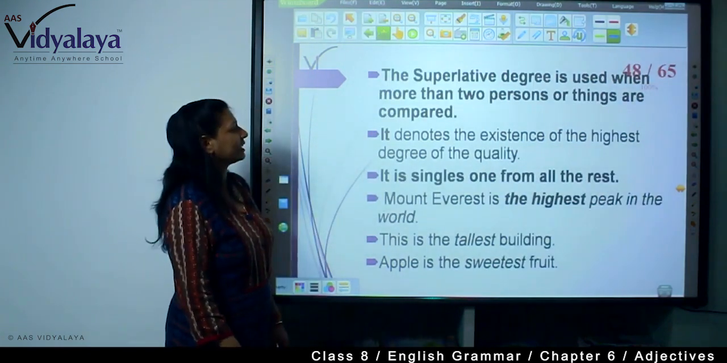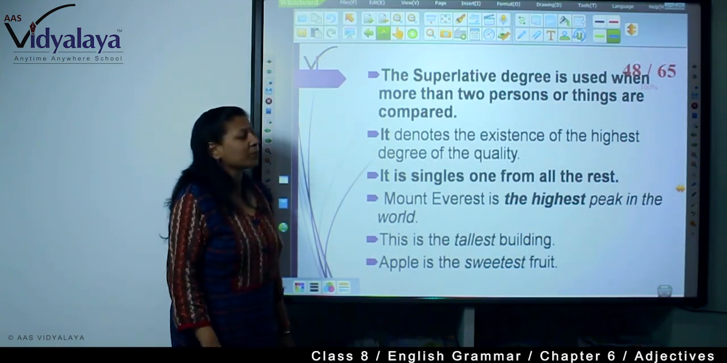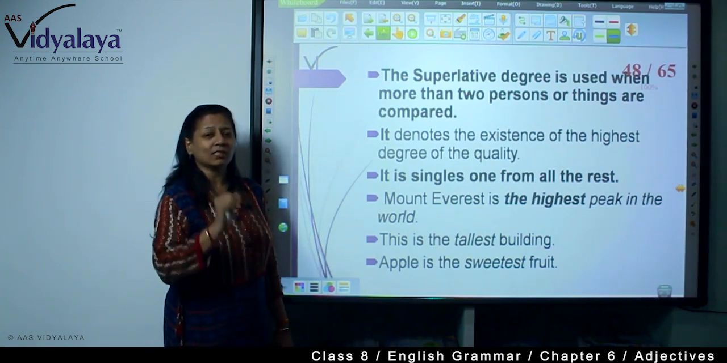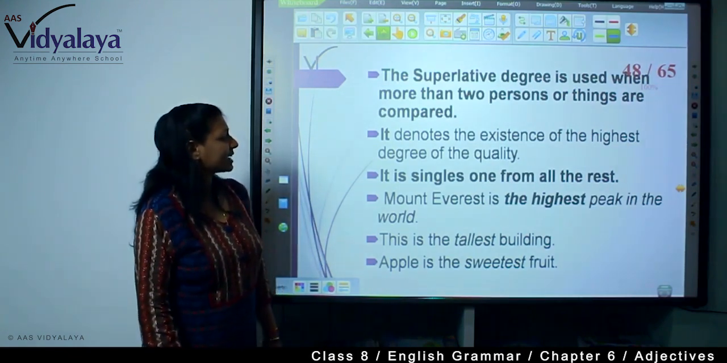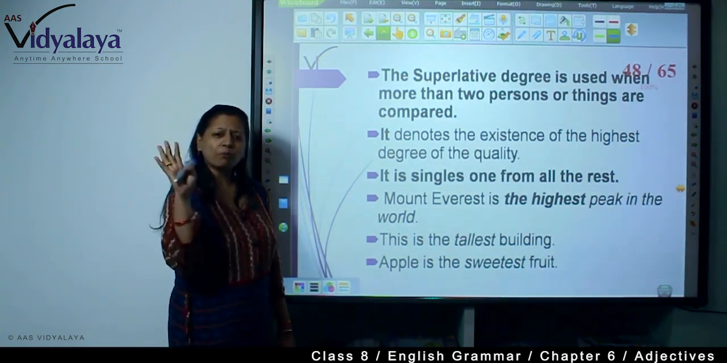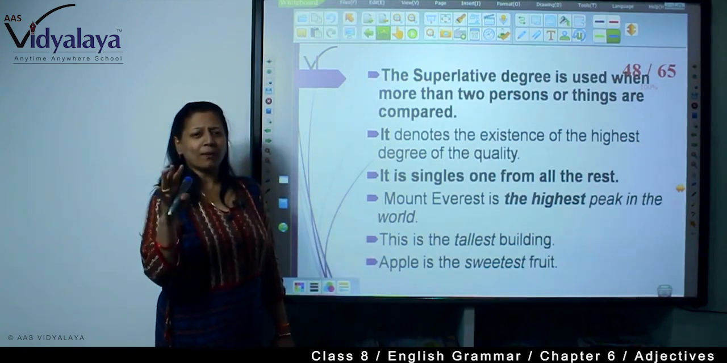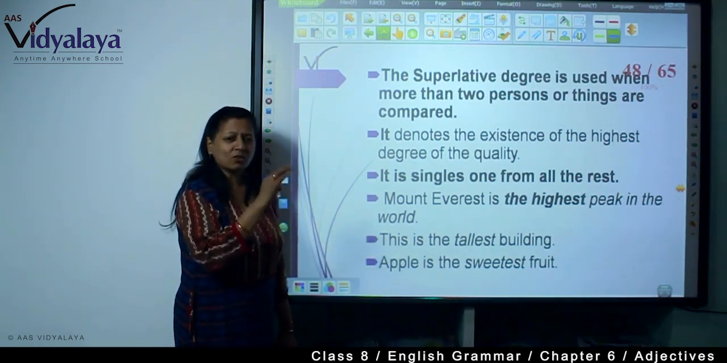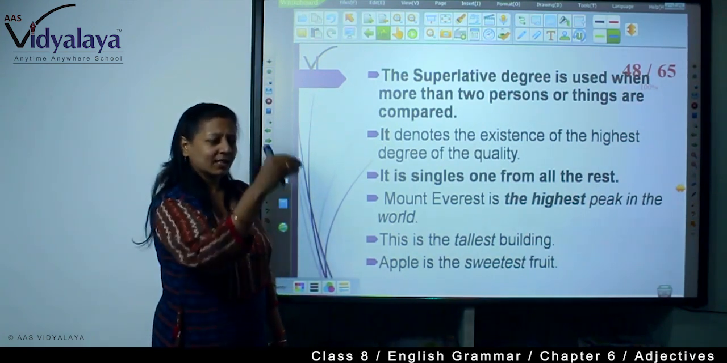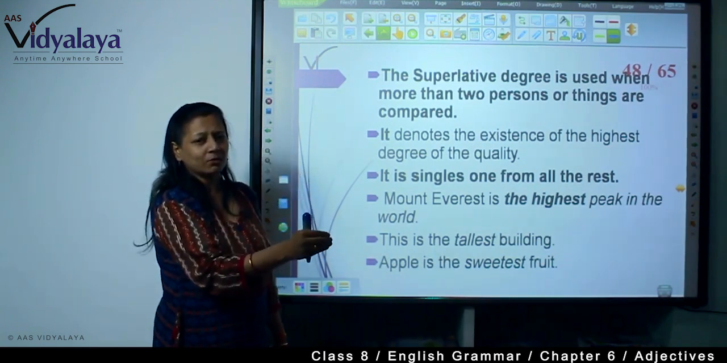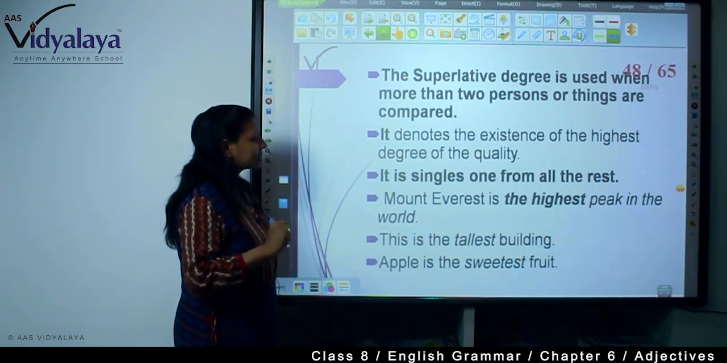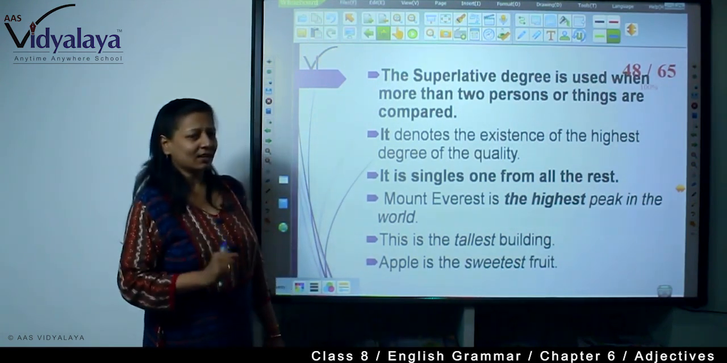Now, superlative degree. Superlative degree is used when more than 2 persons or things are compared, and you will have to find out the best one. It denotes the existence of the highest degree of the quality. Highest degree, superlative degree. No comparison. That is the fact. So no comparison is there. You are just giving the verdict. Okay, this is the quality of the person. He is the best. He is the most intelligent person. So it singles one from all the rest.